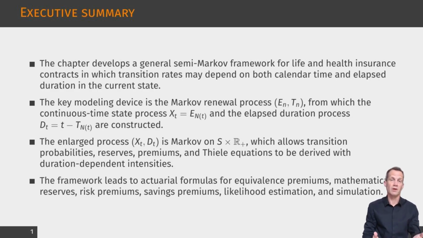The chapter develops a general framework for life and health insurance contracts, where transition rates can depend simultaneously on calendar time and on the time already spent in the current state. This is the defining feature of a semi-Markov model. The construction starts from a Markov renewal process, which records the successive states visited by the insured and the times at which transitions occur. From this discrete sequence, one obtains the continuous time state process and the elapsed duration process.